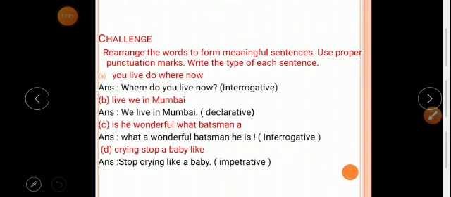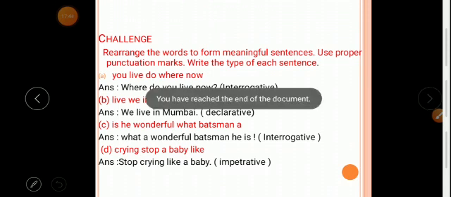Okay. Then D1, crying stop a baby like. Answer: stop crying like a baby. After the sentence we put a full point because it is an imperative sentence. In the bracket also we write imperative.